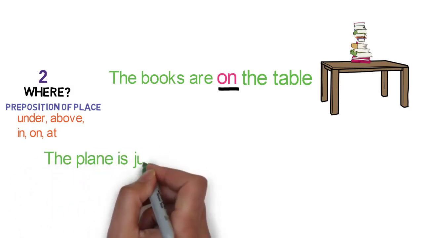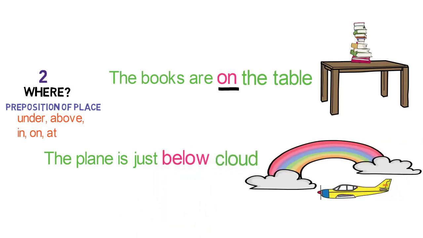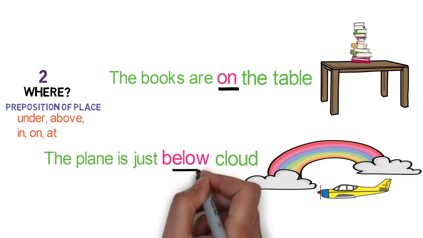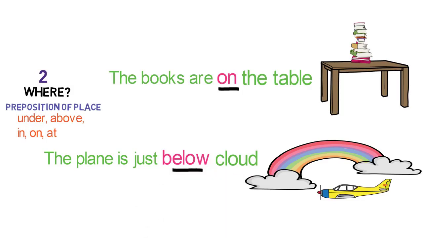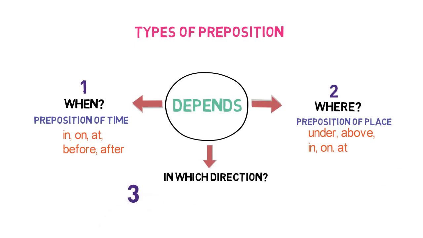The plane is just below the cloud. Where is the plane with respect to the cloud? It is just below. Here below is a linking word. Remember, this preposition provides where the thing is with respect to another. Now let's look into the next type.